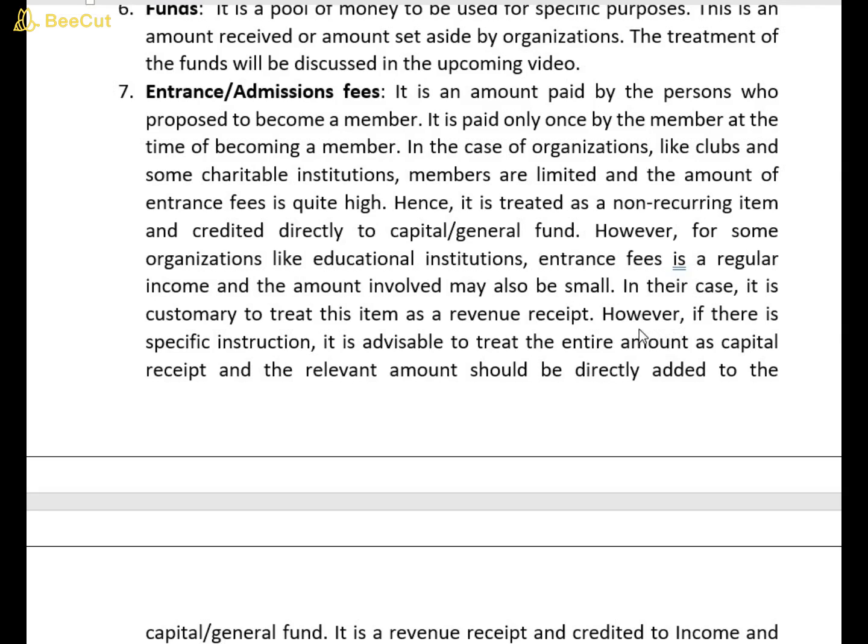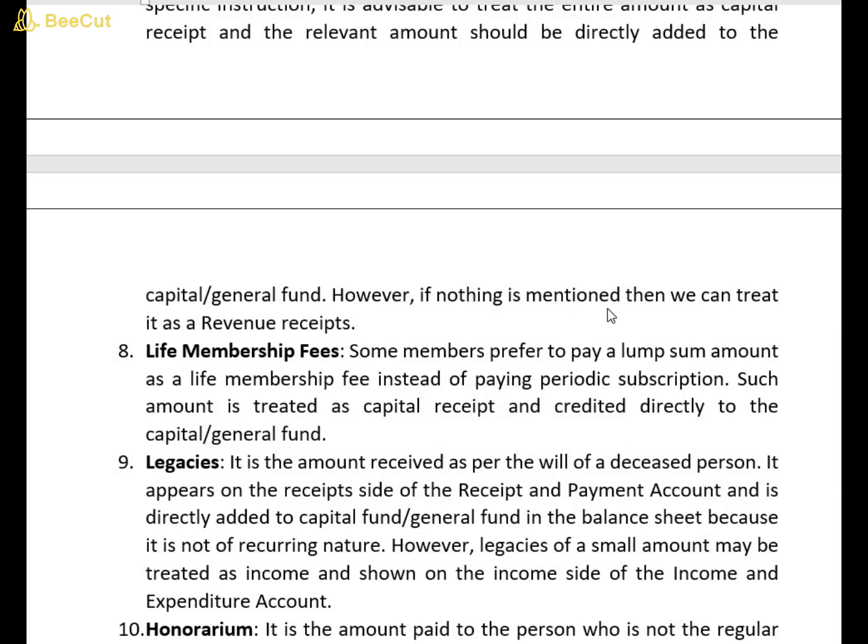However, if there is a specific instruction, it is advisable to treat the entire amount as capital receipt, and the relevant amount should be directly added to capital or general fund. If we have a specific instruction about treatment of entrance fees, then we have to follow the instruction. However, if nothing is mentioned, then we can treat it as a revenue receipt. That's all about entrance fees.